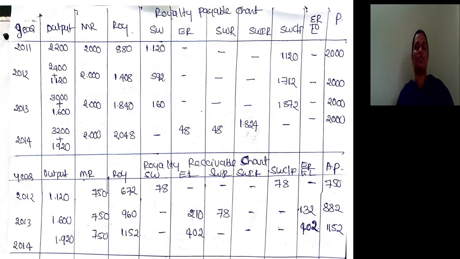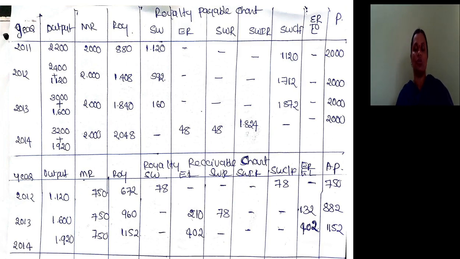Once we finish these 4 columns along with the year column, we have to concentrate on the first year. After completing the first year, we should concentrate on the next year, that is 12. So one after another we should complete. First year minimum rent is 2000, royalty is 880. So there is a short working of 1120. We can recoup it till 2014, so we carry forward 1120.